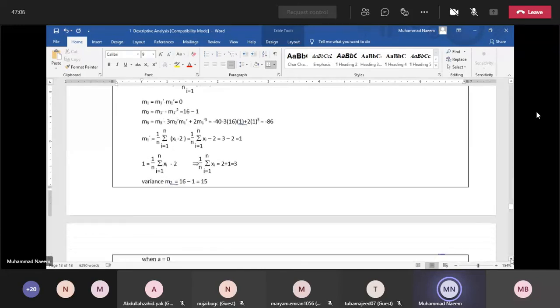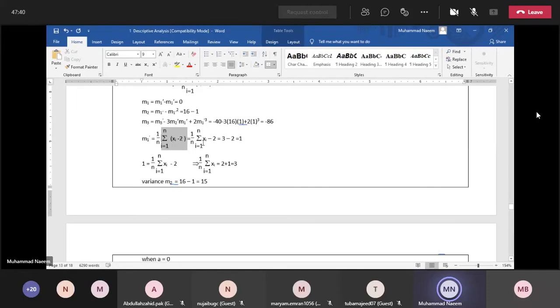So first of all, look at the first moment about the value 2. Here, the power of the deviation is 1. No need to show the power 1. We have two terms and sigma is applied to this deviation.